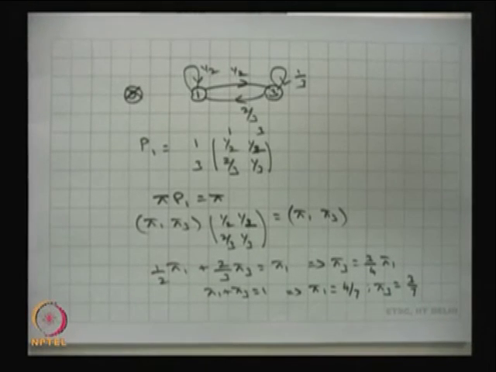So, you do not need to find the stationary distribution for the whole model. Instead of that, you can find the closed communicating class, and you can solve only for the closed communicating class submatrix, pi P1 is equal to pi, and you will get pi 1 and pi 3. In the longer run, that is equal to 4 by 7 and 3 by 7, and all other states are going to be 0.